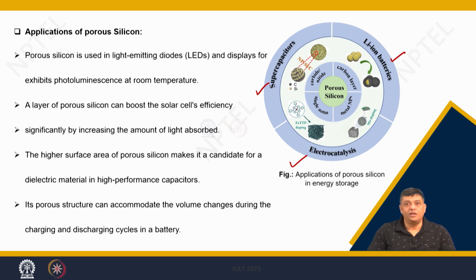In addition, this is finding very interesting application because it is able to display photoluminescence at room temperature. Hence, what you can do? You can use the layer of a porous silicon that is there on a solar cell, and that would increase the efficiency of solar cell significantly by increasing the light which is absorbed.